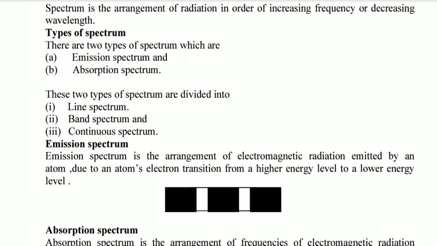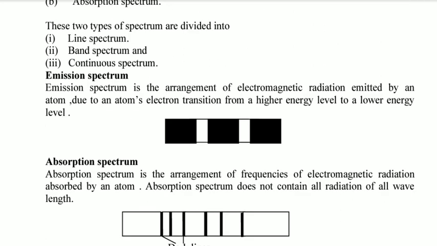As we discussed in the previous lecture, electron transition from a high energy level to a lower energy level leads to the emission of the energy it absorbed when it was excited. The energy which is emitted can arrange itself into different wavelengths or frequencies, and when we view it, we call it the emission spectrum.